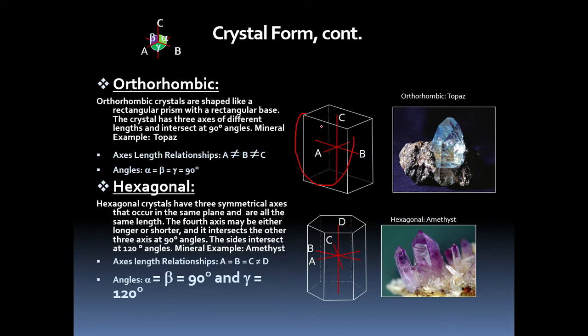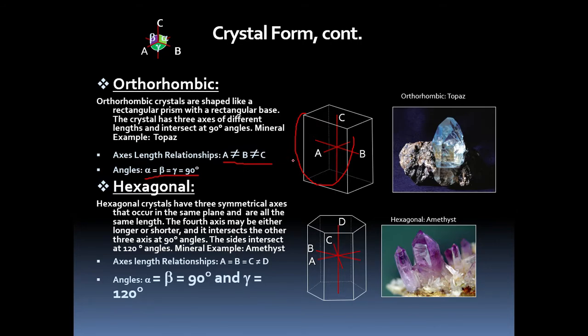Here you can see the axial length relation, A is not equal to B is not equal to C. But the angles alpha, beta, gamma, that is the angles between A, B, AC and CB, are 90 degrees to each other, like isometric and tetragonal.